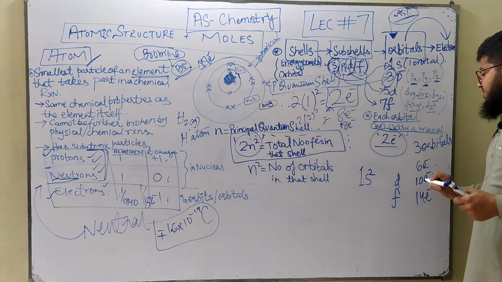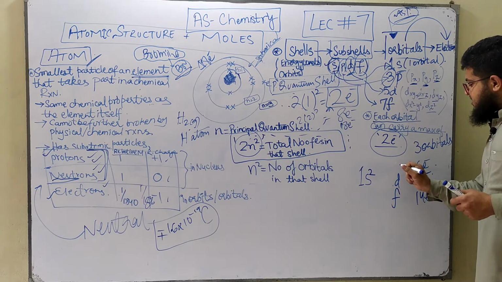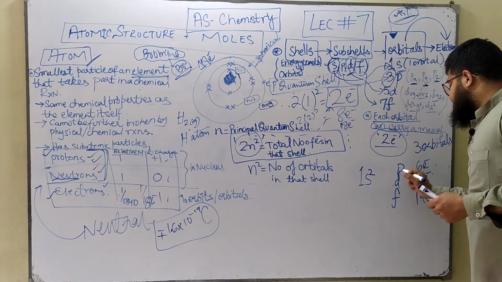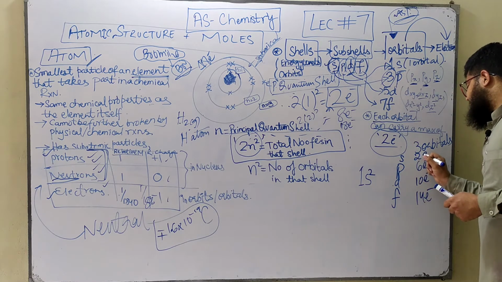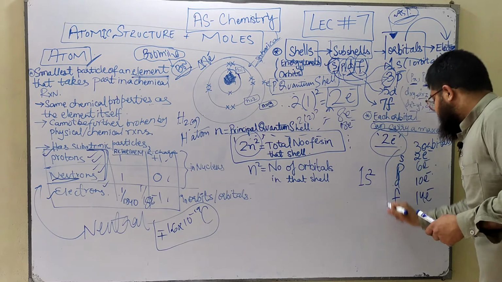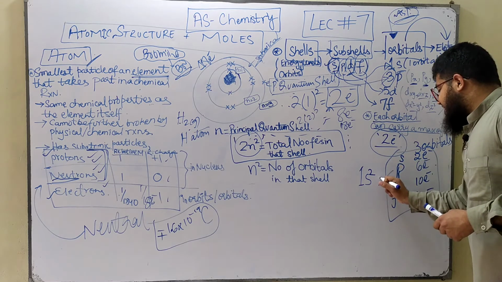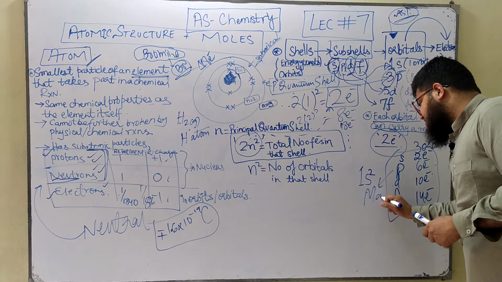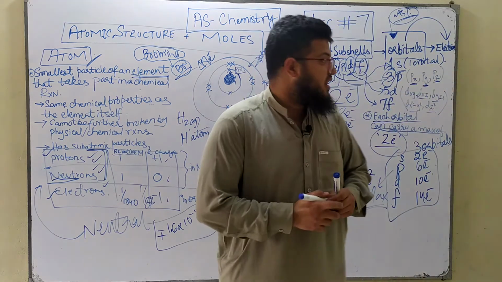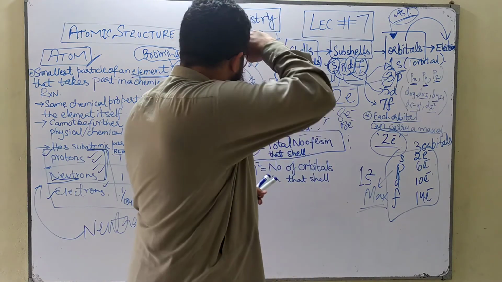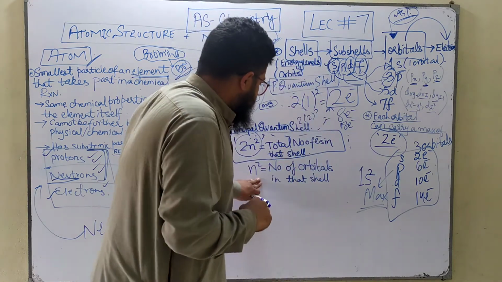Okay, 10 electrons can be found in the d subshell. Then in the p subshell, you've got 6 electrons, and in the s subshell, you can only have a maximum of how many electrons? 2 electrons. And this is the maximum value. You can have fewer than these electrons in these orbitals, but you cannot have more than these numbers of electrons.